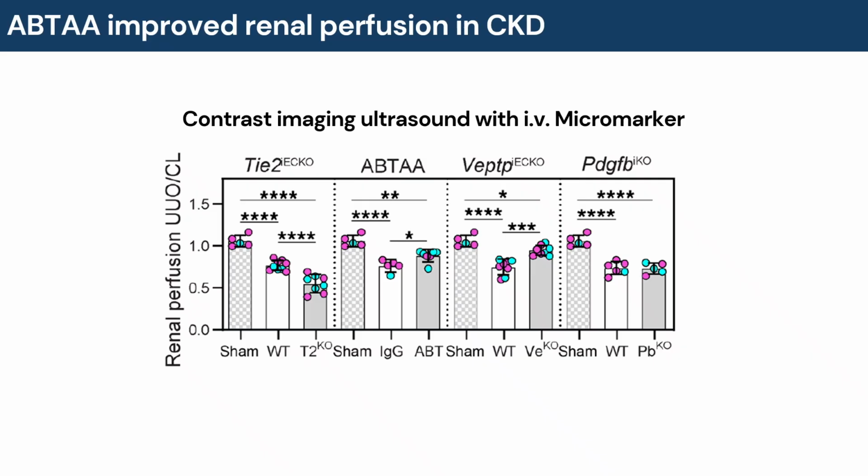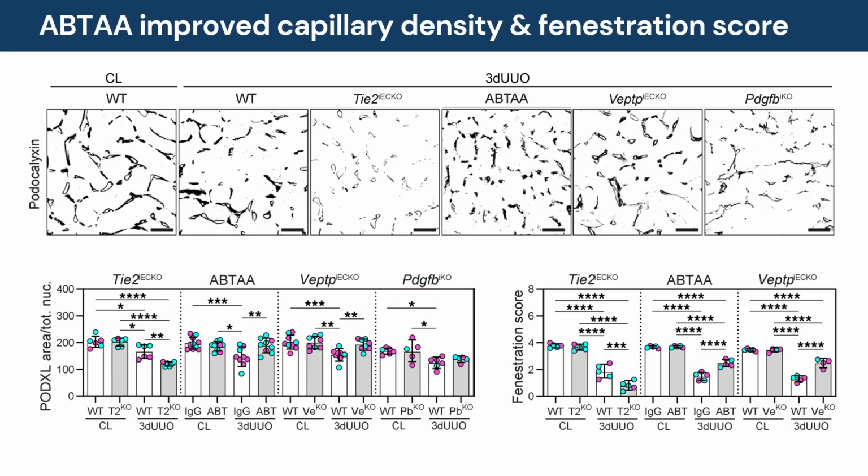We measured perfusion of renal vasculature with contrast imaging ultrasound after intravenous injection of microbubbles. The UUO model induced a loss of vascular perfusion, which was even worse in TIE2 knockout mice. Both ABTA treatment and knockout of VPTP improved renal perfusion. PDGF-B knockout had no effect on vascular perfusion.